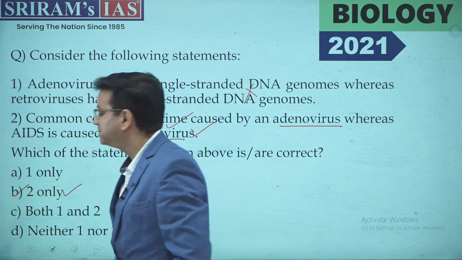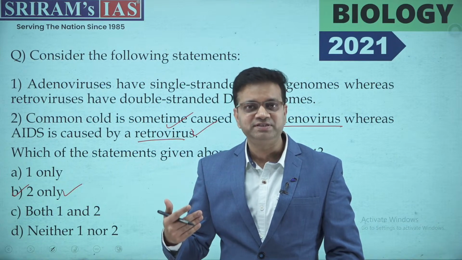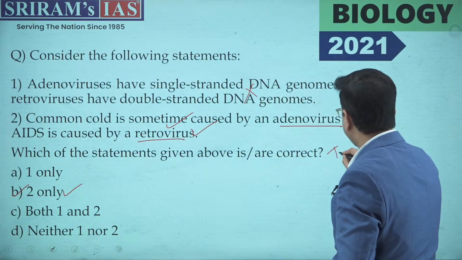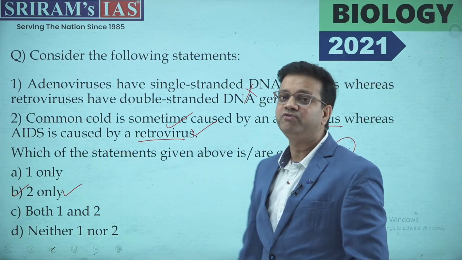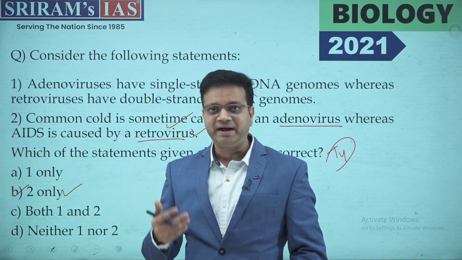Now I want to add something more on AIDS. AIDS is acquired immunodeficiency syndrome. This disease affects your T4 cells, which are part of adaptive immunity in the human body, and they get severely impacted.